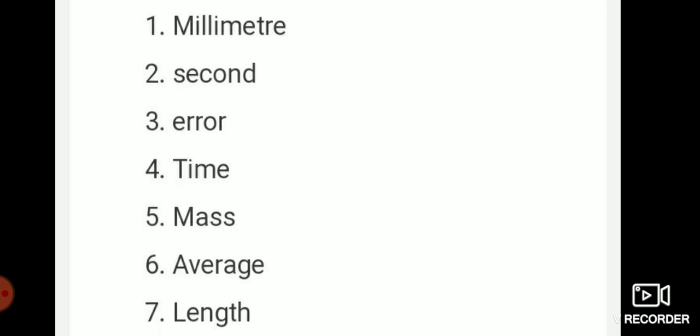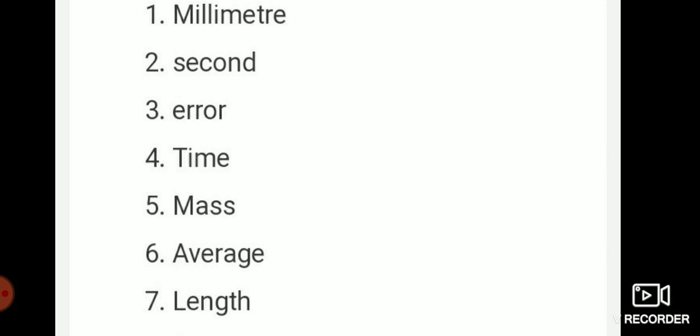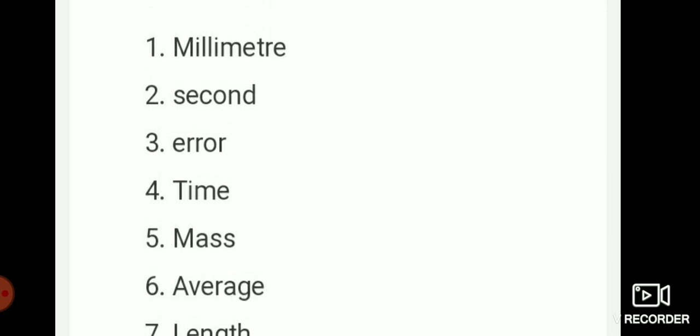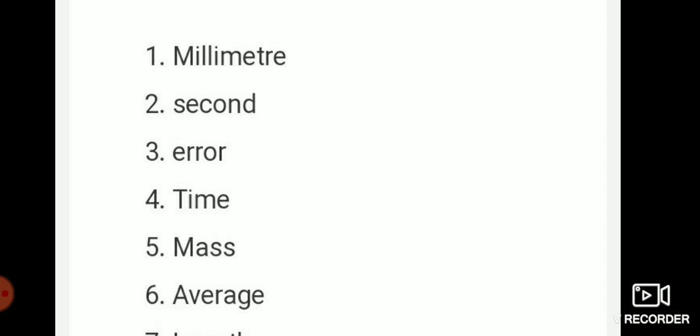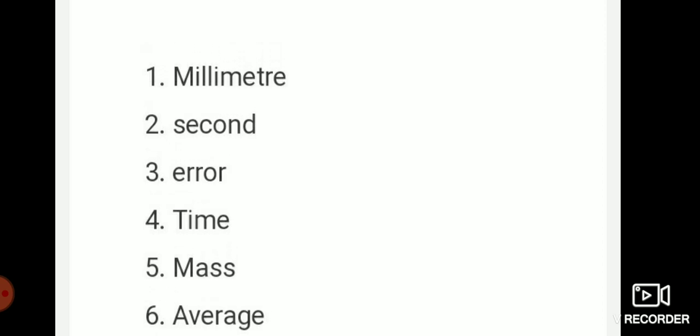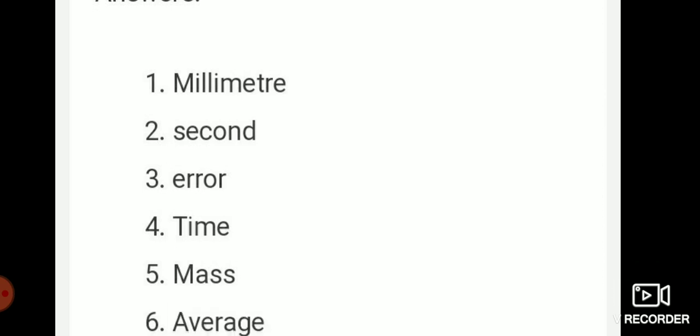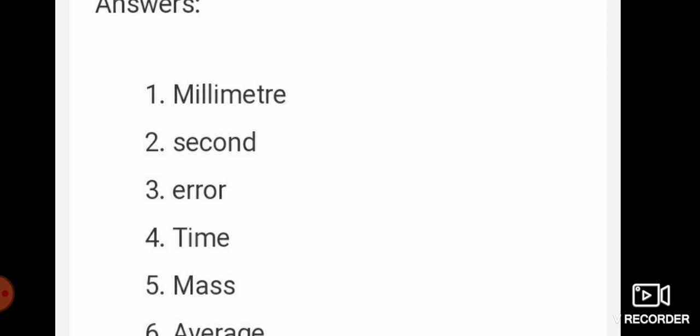KILOGRAM, kilogram. Next, what are the two parts present in a measurement? Multiple, submultiple, right? MULTIPLE, multiple. SUBMULTIPLE, submultiple. Okay, now you take the 8th one.